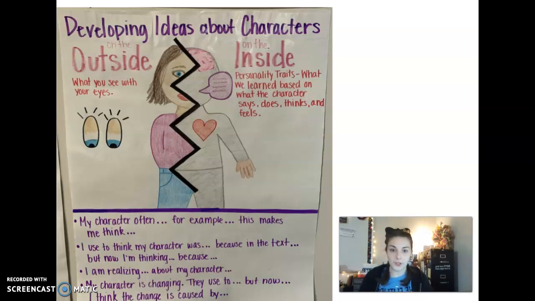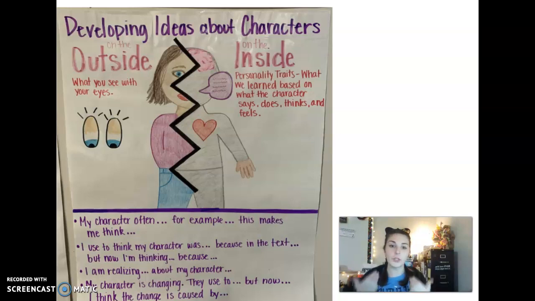Talk about characters, okay? First, we're just going to talk about the overall characters, and then we're going to talk about some sentence stems that we want to be using when reading, okay? So when we talk about characters, we need to look at two different things. We need to look at the outside of our character, and then we need to look at the inside of our character, okay?